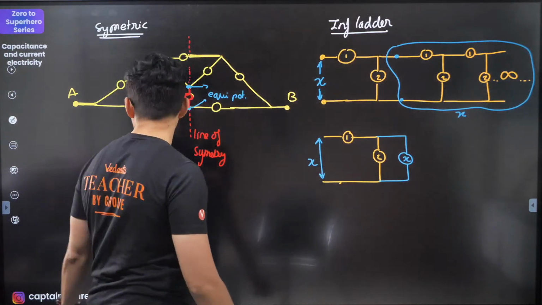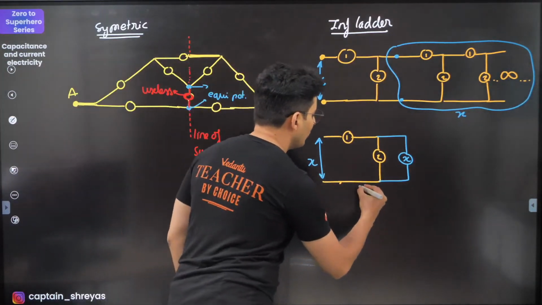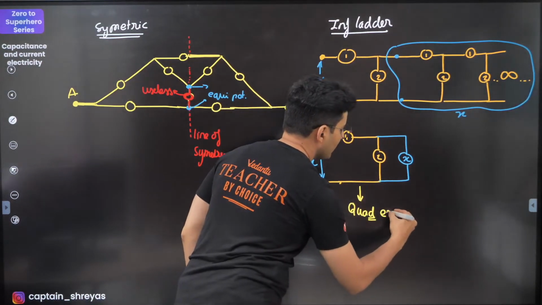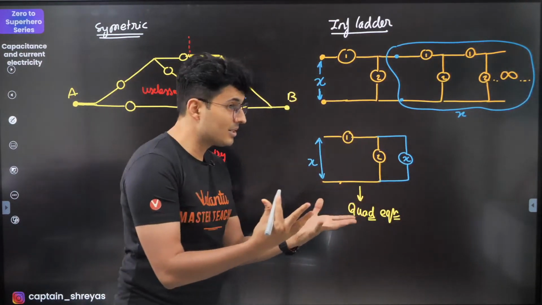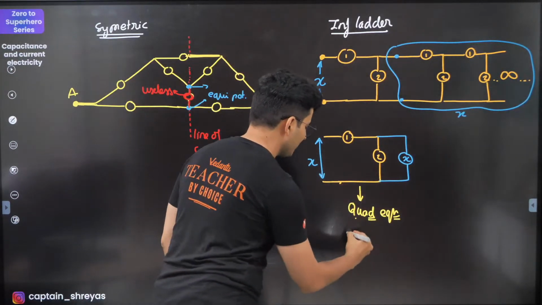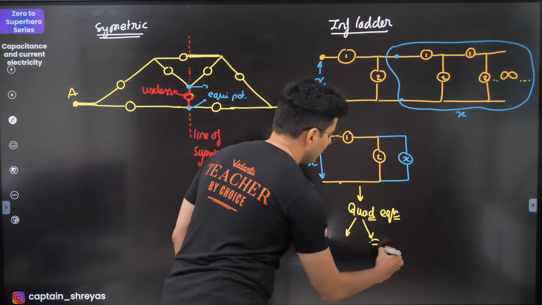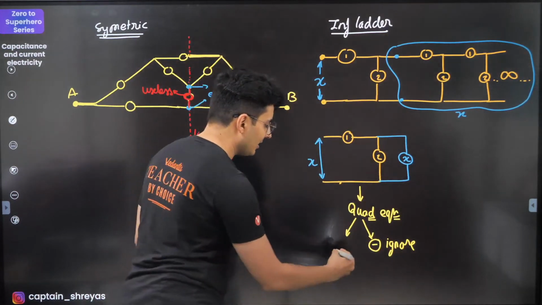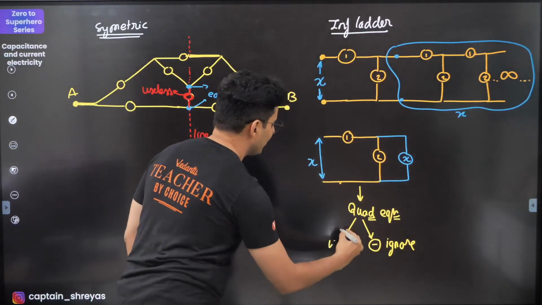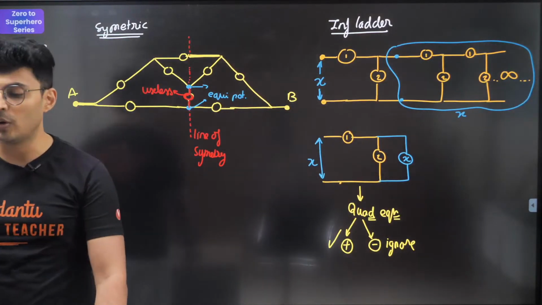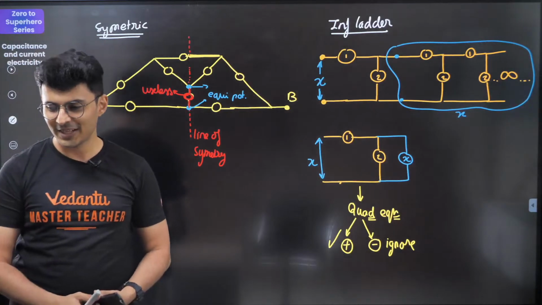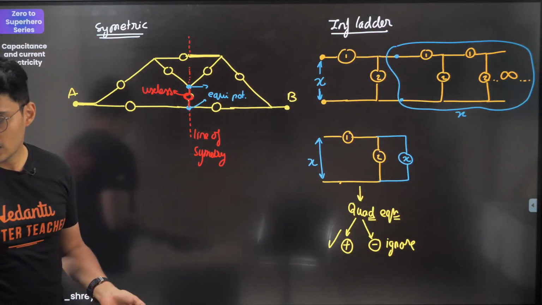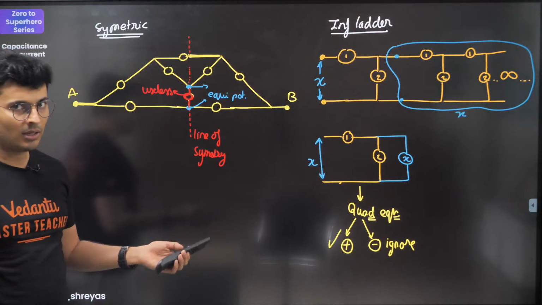You will always see that in these kinds of questions, you will always get a quadratic equation, and a quadratic equation always has how many roots? 2 roots. You will get 2 roots. The negative one, obviously you're going to ignore it, because resistance or capacitance can't be negative. So the positive one is the right answer. That's the flow of the question. Okay, is that fine, guys? Is that clear? Okay, we are going to do some circuits as well.